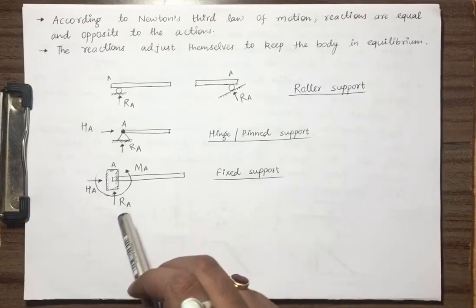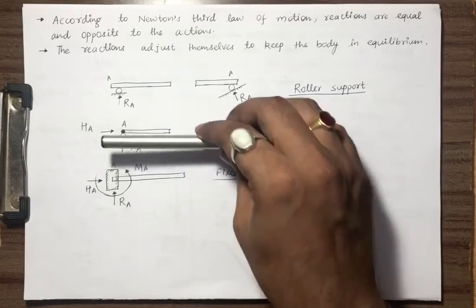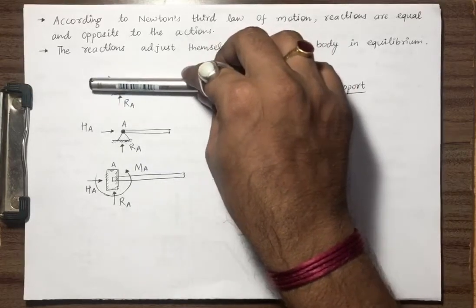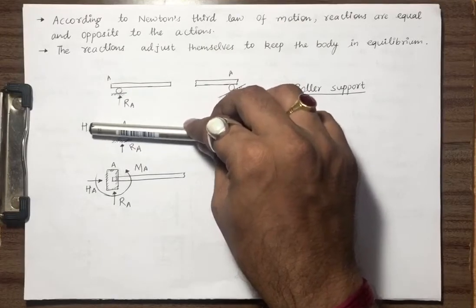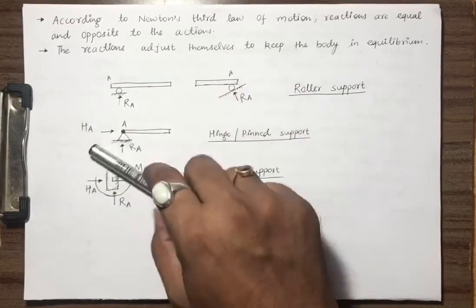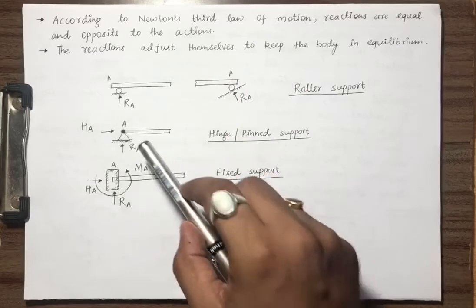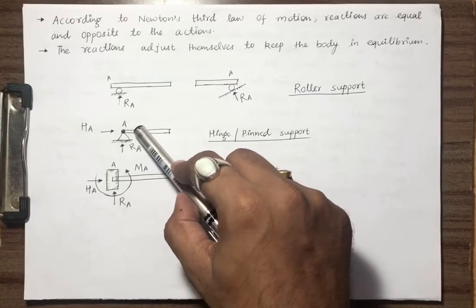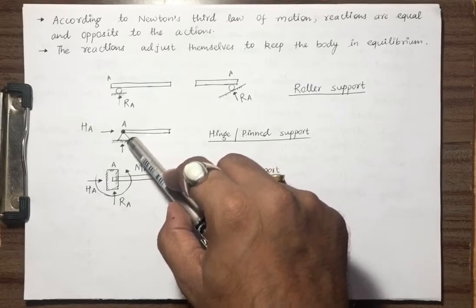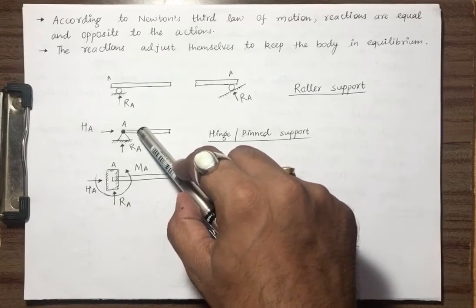In fixed support, a roller can move and it can rotate. Okay, a hinge cannot move but it can rotate. This rotation is possible over here. If we are holding this rotation, fixing it, we are not allowing any type of rotation.